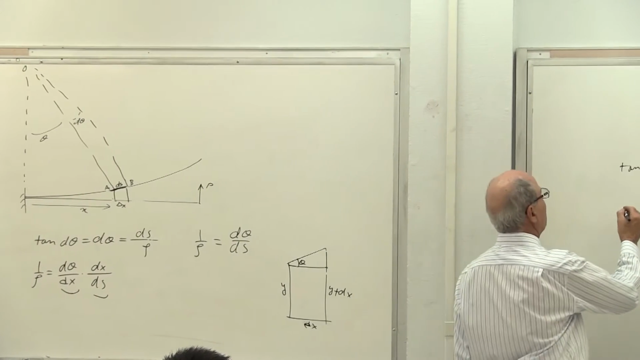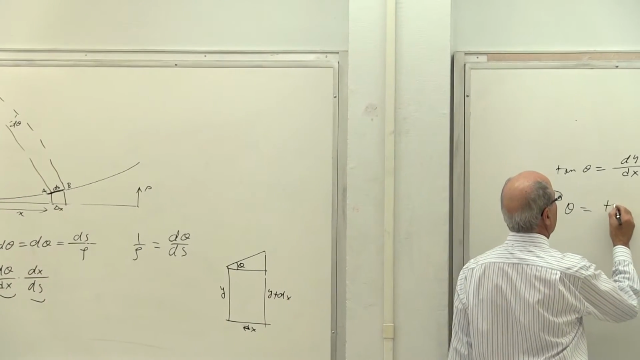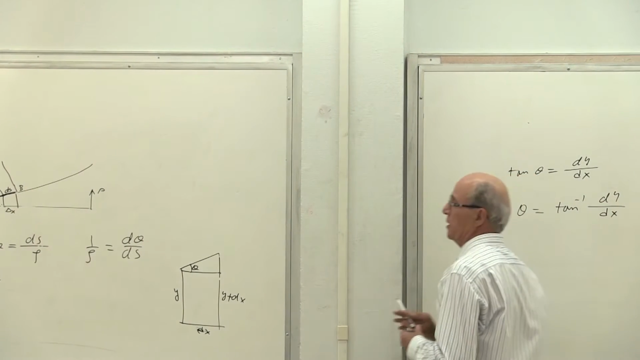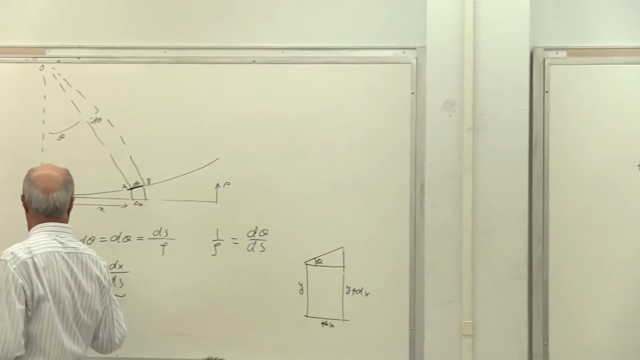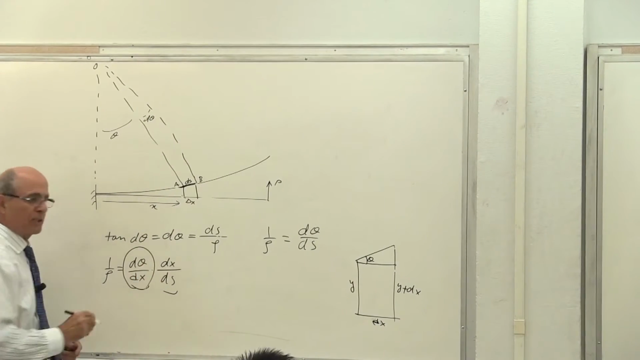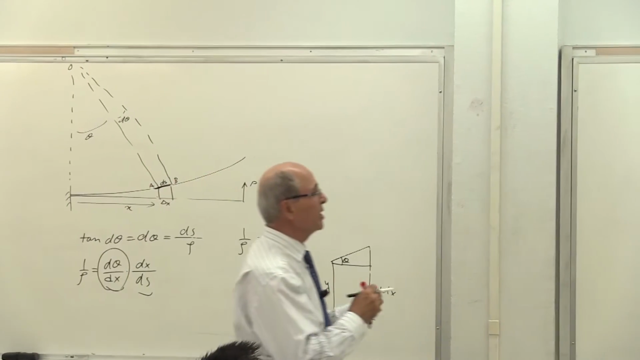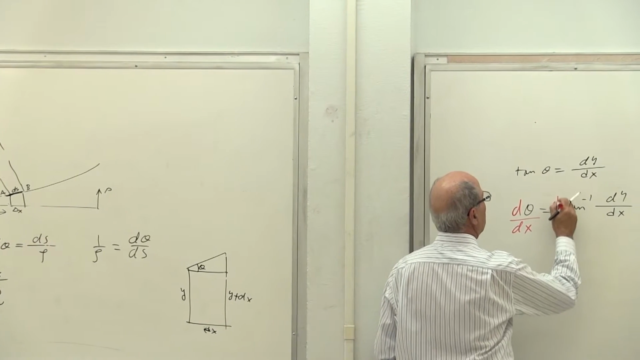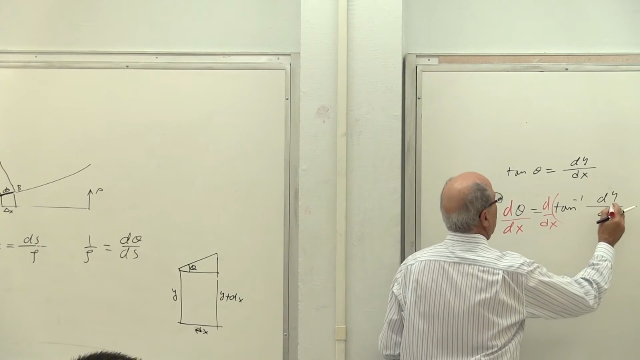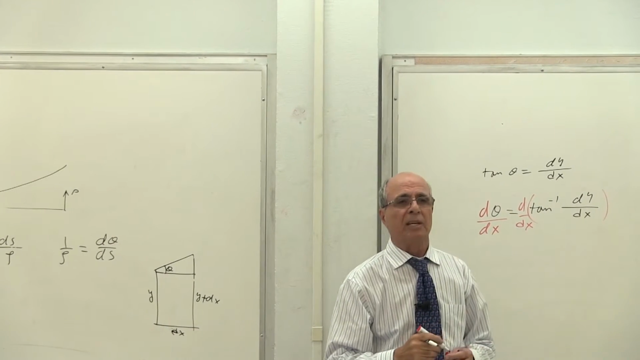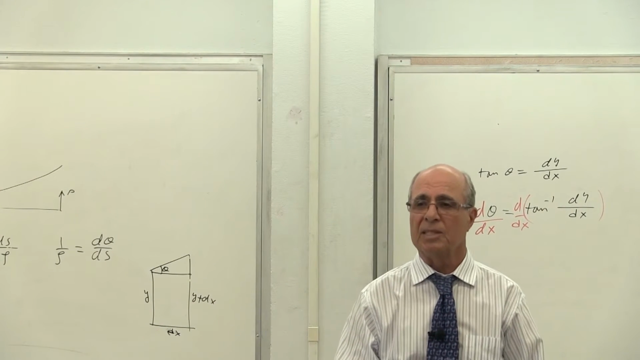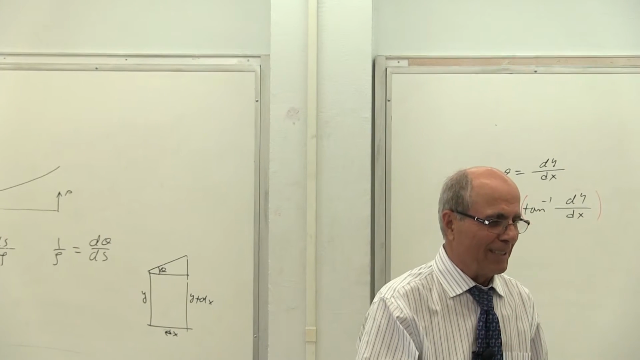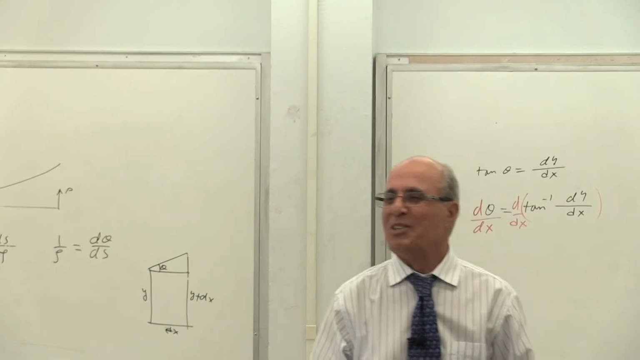So from this equation, I calculate theta. Theta becomes equal to tangent inverse of dy by dx. Then I need d theta by dx. What I need here for the first quantity is d theta. So I need the derivative of that one. I have to take the derivative of theta with respect to x, which is d by dx of inverse tangent. Anybody remember from calculus what that derivative is? Yes? 1 over secant squared, something like that. I don't remember. Do you remember? No, nobody should remember.